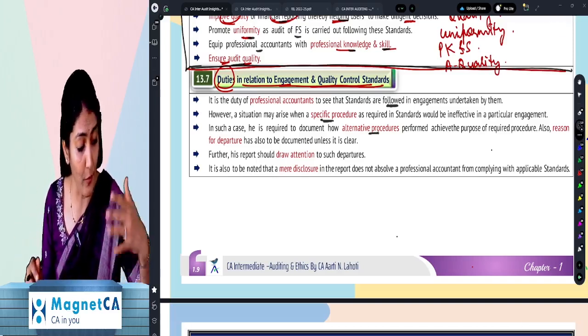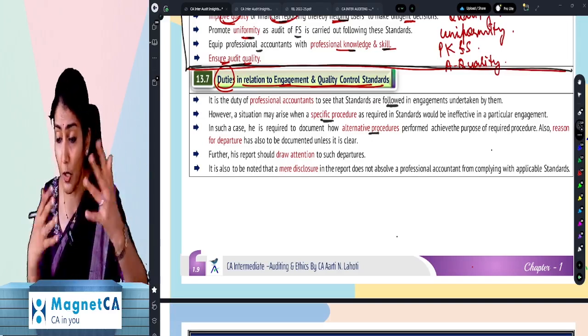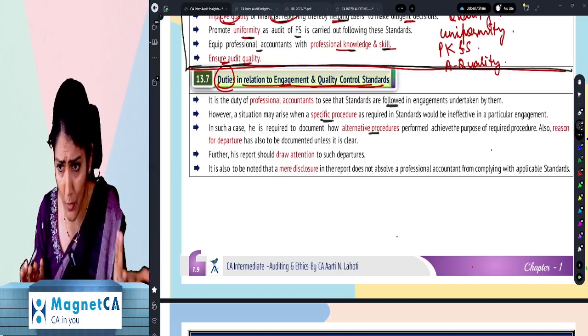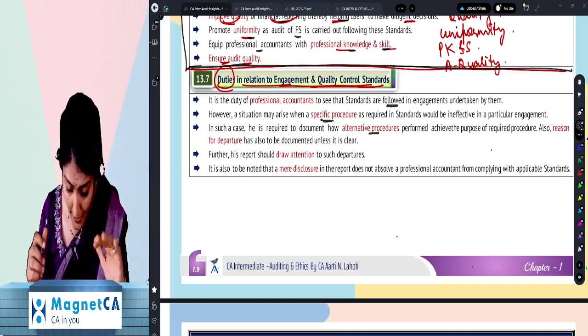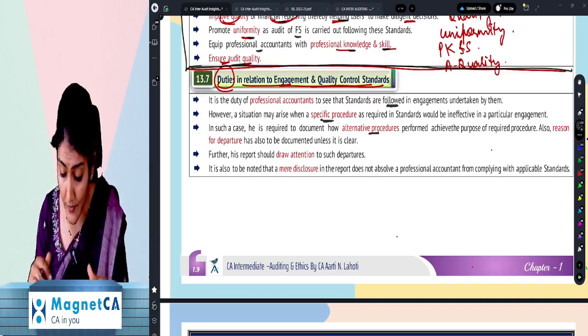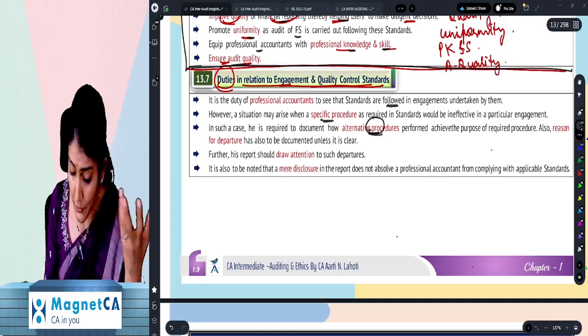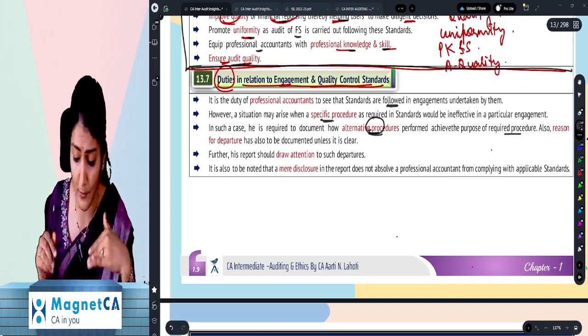We always have the rule, by hook or by crook. You do it by hook; if not by hook, then by crook. By hook or by crook. So you have to do your work as per the standards. If you're not able to follow a specific procedure, then you perform the alternative procedure to achieve the purpose of that required procedure.